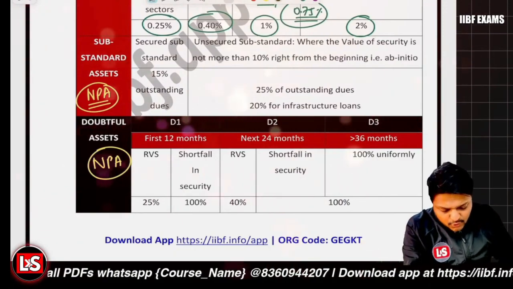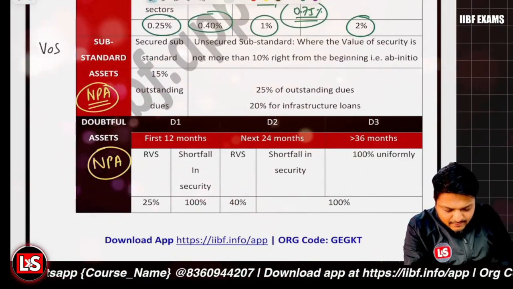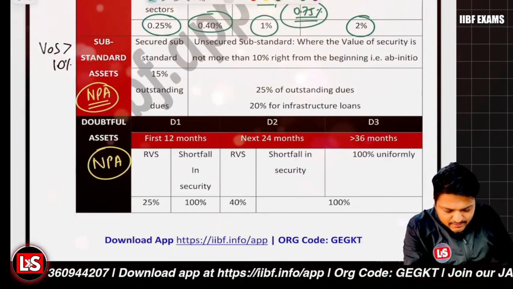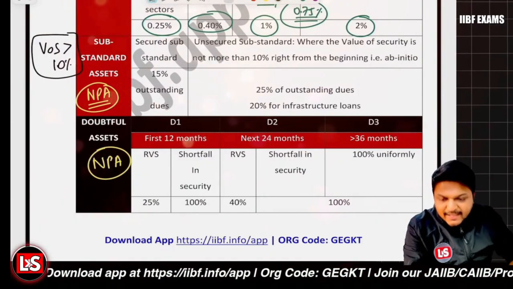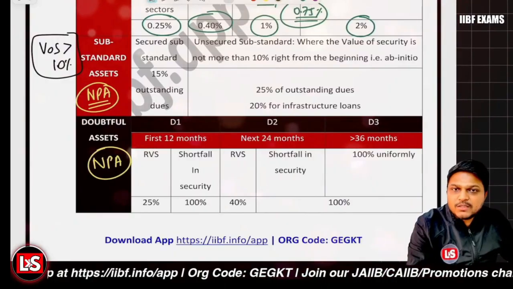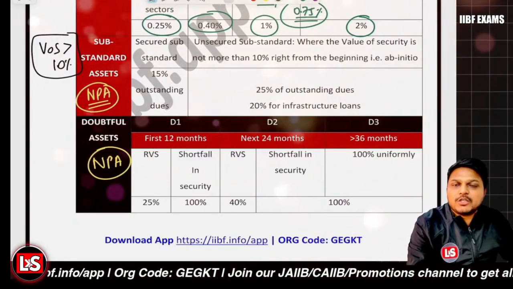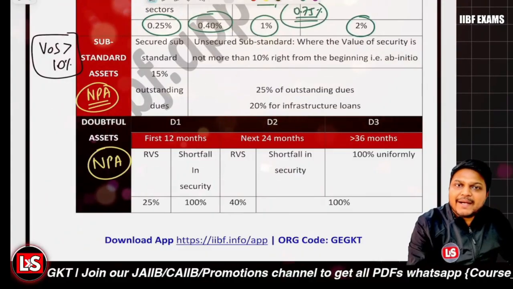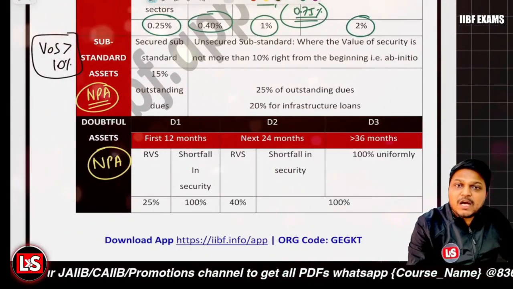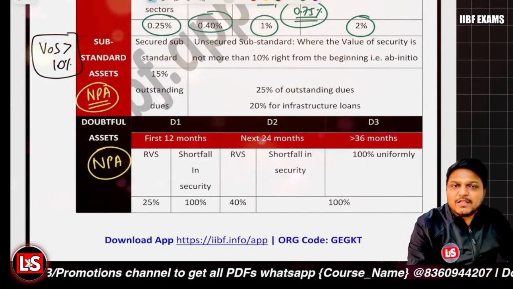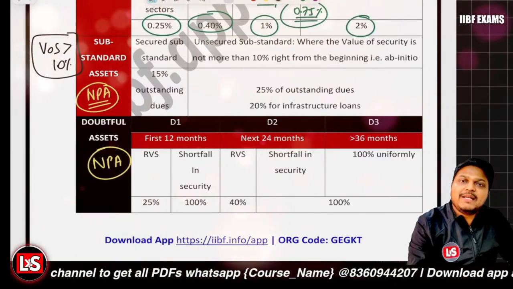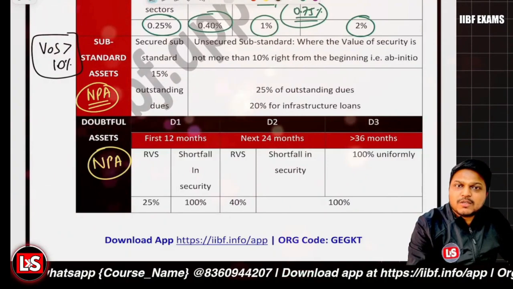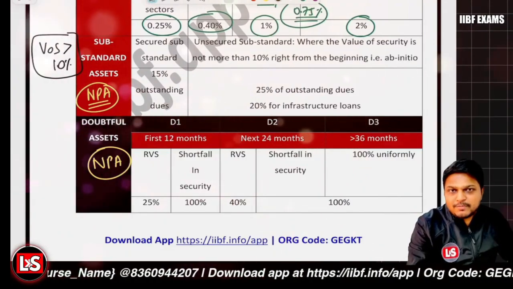Like if the value of security is greater than 10%, then we say such particular asset to be a secured asset. Let's say when the loan was sanctioned, the amount of loan was 20 lakh, and the security which was available ab initio, from the very beginning when the loan was sanctioned, was rupees 3 lakh, right? That's greater than 10%. Then we say such exposure to be a secured exposure.